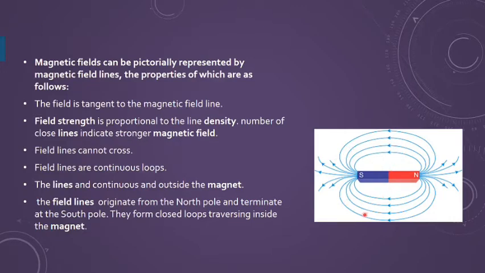You should be knowing all these things. These are the properties of the magnetic field line, similar to the electric field lines. Only one difference you have to keep in mind: electric field lines do not form closed loops, but magnetic field lines form closed loops.